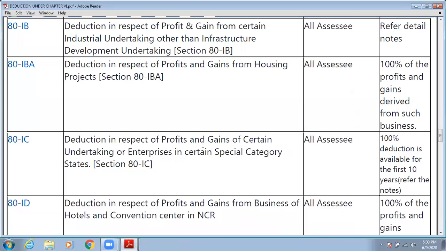Who all will be allowed this deduction? To whom will this deduction be allowed? So for all entities, this reduction will be allowed. What will be the quantum of reduction? So 100% reduction is available for 10 years. Okay, for 10 years you will get the full deduction. Now the question arises, what are these special category states? Which states are those where, if you run a business under section 80 IC, you will get 100% reduction? 100% of your profit will be deducted, or the 100% profit will be eligible for the reduction.